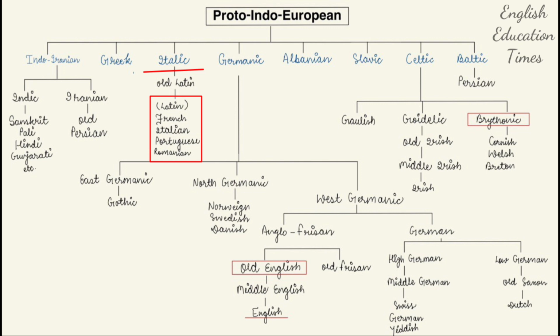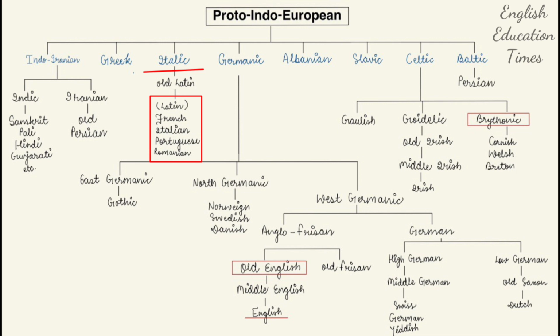Latin was a great classic language, and now it is an extinct language, but still it has a great significance over the English writers. That is why to mention the Latin language was very important in this family. From the Latin language came French, Italian, Portuguese, and Romanian. So we know about these countries that French is the language of France, Italian is the language of Italy, or we can say Rome, Portuguese is the language of Portugal, and Romanian is the language of Romania. So all these languages have been developed from the Latin language.